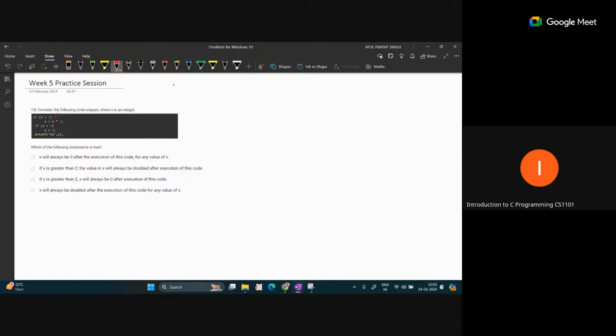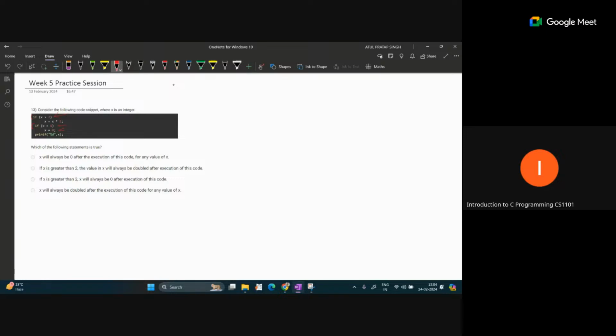The second if statement checks if x is greater than 4, then we set x equal to 0. Is this first if separate from the second if or not? Yes, sir, it is totally separate. That means if the first condition is true, the internal part will execute, and we will also check the second if, because it is totally separate from the previous if statement. So both will be checked.